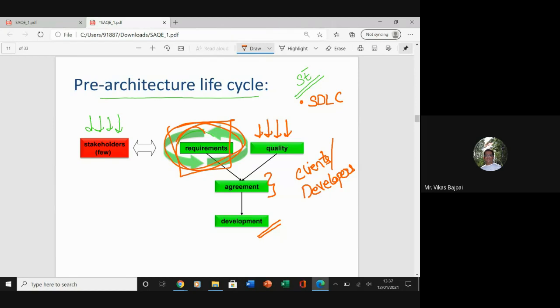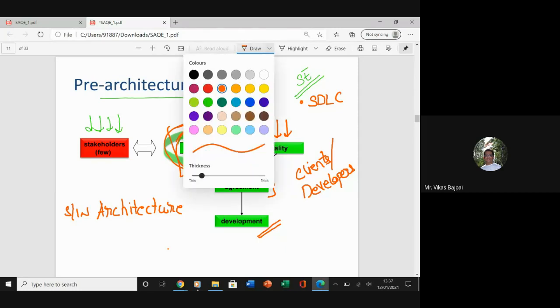On the other hand, we are missing something called architecture, or I should say software architecture to be very specific. We are missing this particular part.